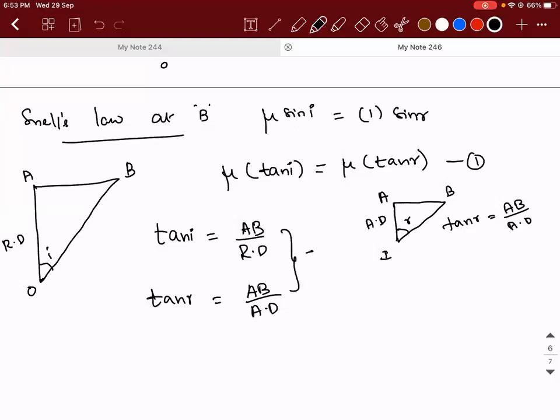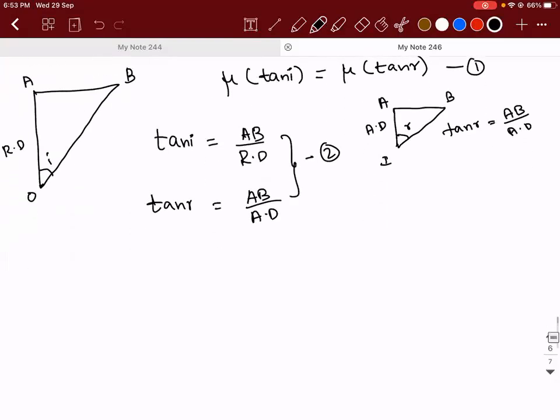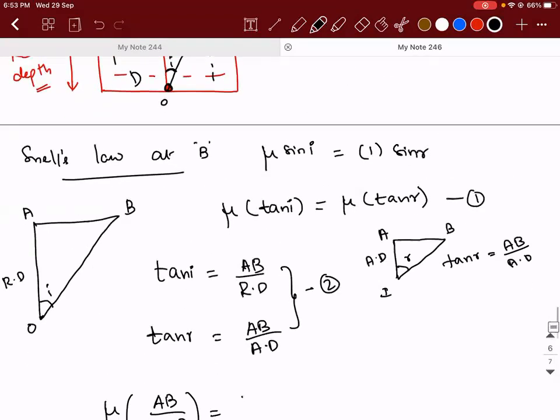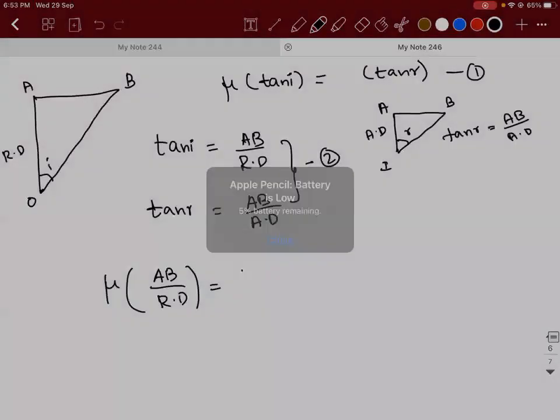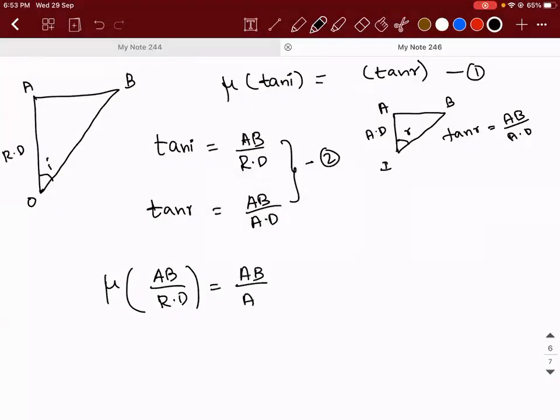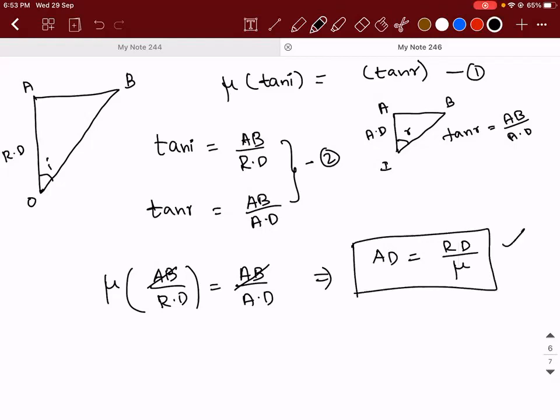Now take these two and substitute it in 1. What will you get? Mu into AB divided by real depth is equal to tan R. Tan R means AB divided by apparent depth. AB and AB will get cancelled, which implies apparent depth is equal to real depth divided by mu. This is a very, very important formula.